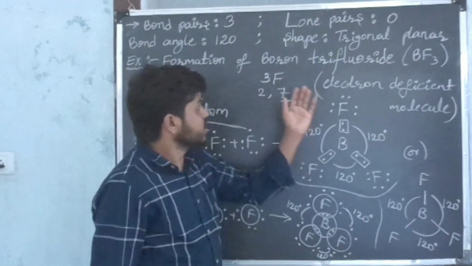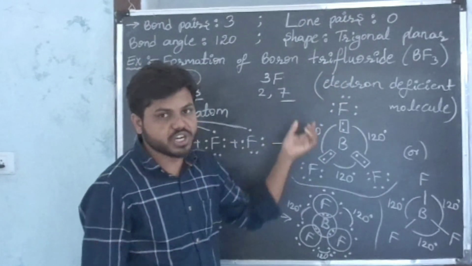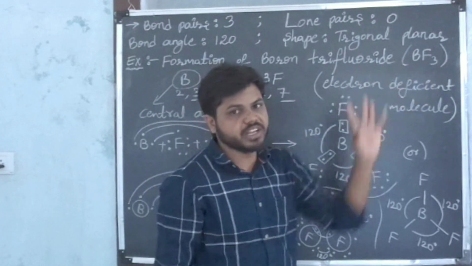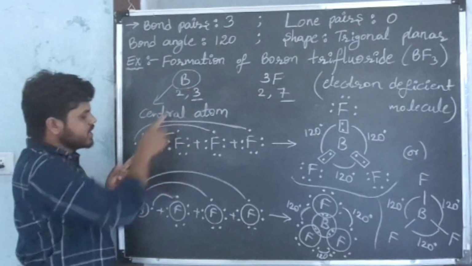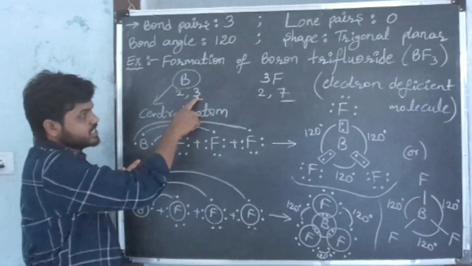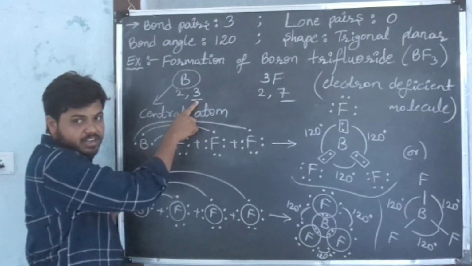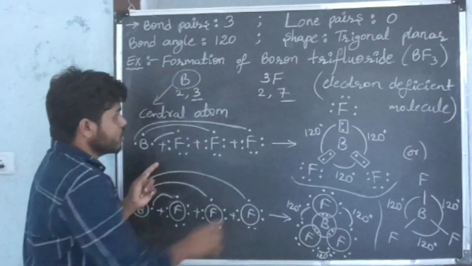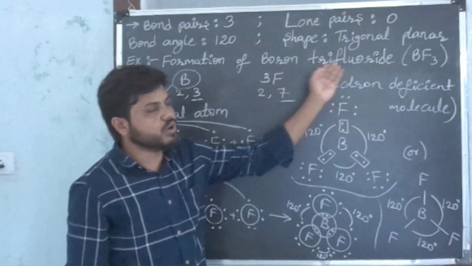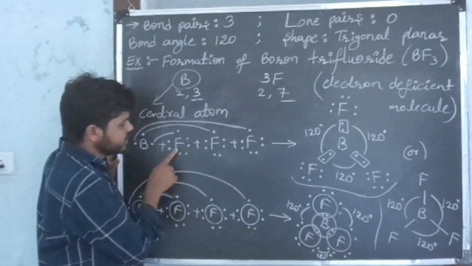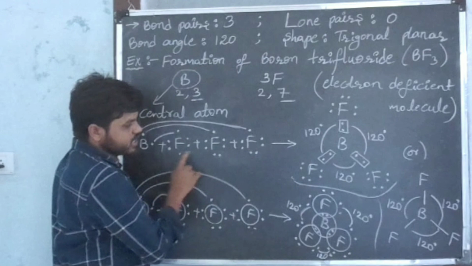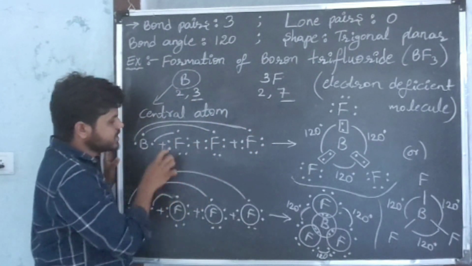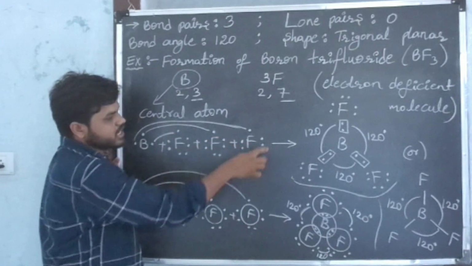We can draw the structure of boron trifluoride by using Lewis dot symbols. In that molecule, there are 4 atoms, 1 boron atom and 3 fluorine atoms. First write the symbol of boron and place the valence electrons of boron, 3 valence electrons, around the symbol. There are 3 fluorine atoms in the boron trifluoride molecule, so I am taking 3 fluorine symbols. In each fluorine there are 7 valence electrons. I place those 7 valence electrons here, and here also.